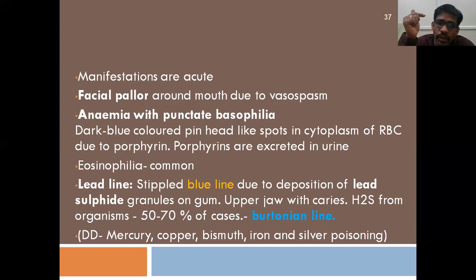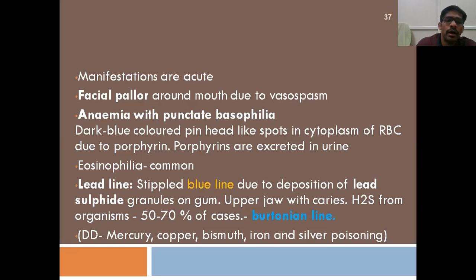And eosinophilia is also present, and the lead line is nothing but a stippled bluish line on the gums due to deposition of lead sulfide. So where did this sulfide come from? Actually, hydrogen sulfide is produced in the mouth by mouth organisms, and that hydrogen sulfide will react with the lead in the oral mucosa, and that lead sulfide will get deposited on the gums, especially over the anterior teeth, on the canine teeth most commonly.